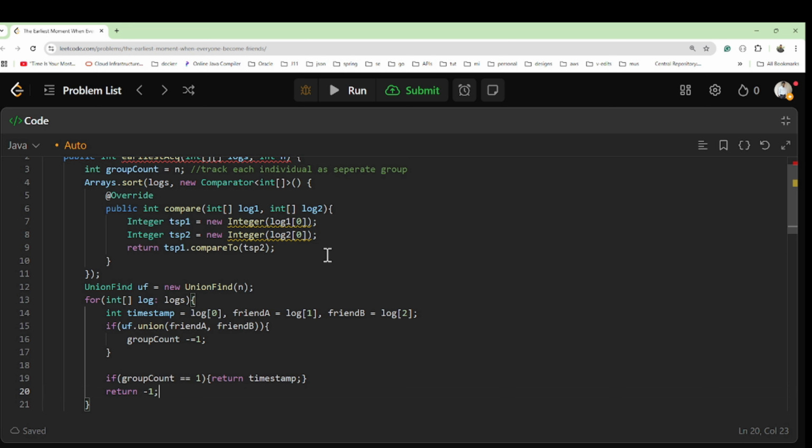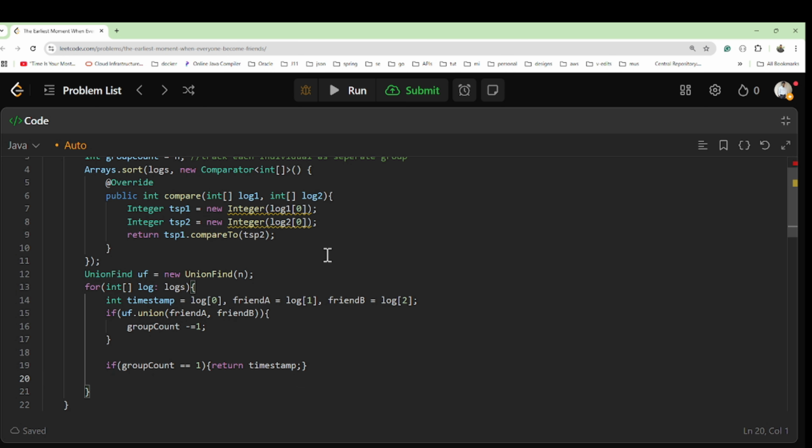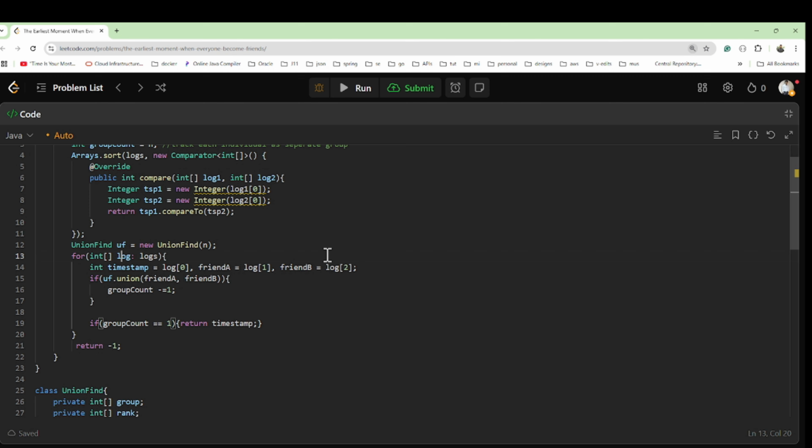Got my point? If the group count is equal to 1, it's fine, we'll do this. Otherwise we'll return -1, right? I think not in this one, we should take it out, because otherwise it will be an error. Yeah, I hope. Let me zoom out a little bit.